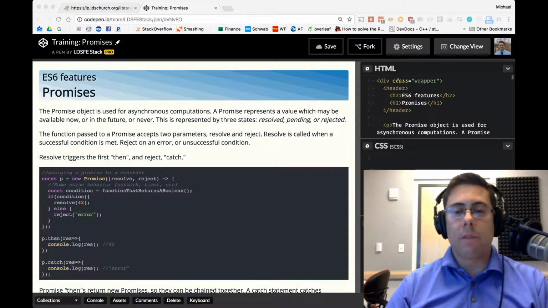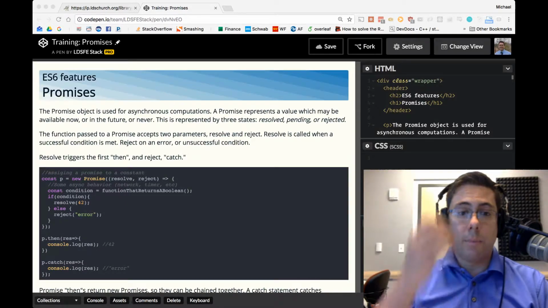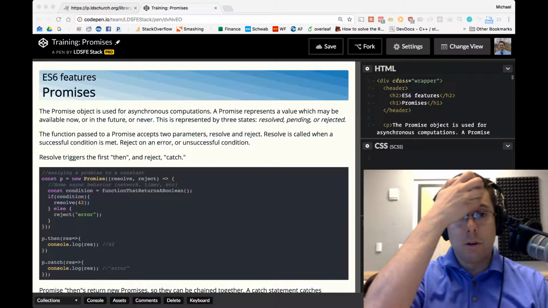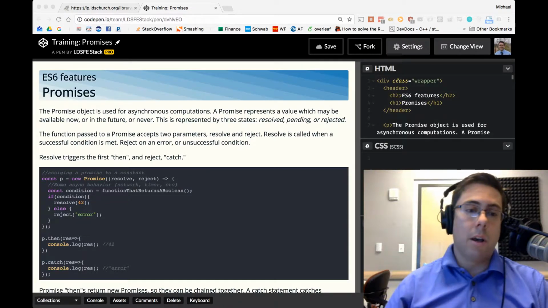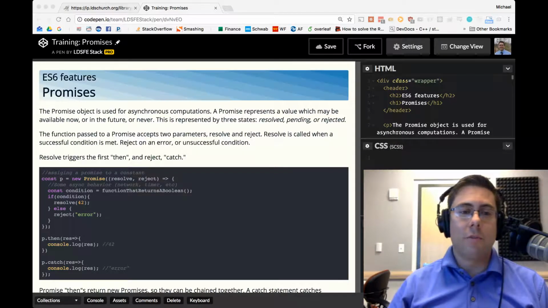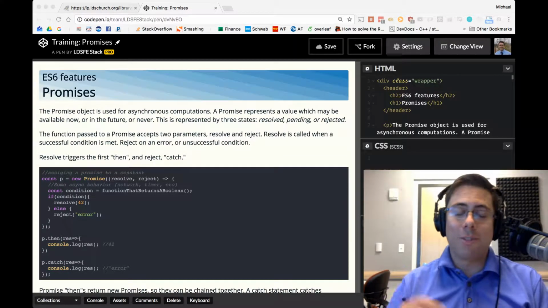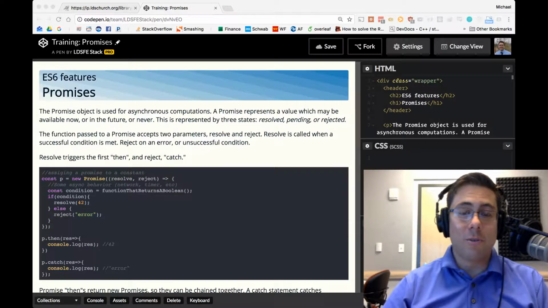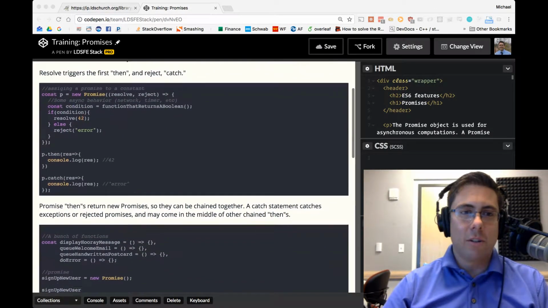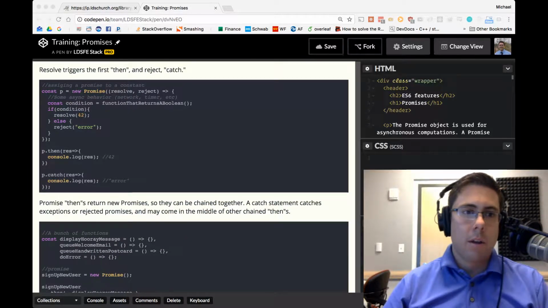So in fact, I've said that these are called. What can we assume then about the nature of resolve and reject? Resolve and reject are functions which are called, right? So promise is a function which accepts a function, and that function accepts two parameters, resolve and reject, which are functions. So this is functional. All right, so here's a look at a promise.